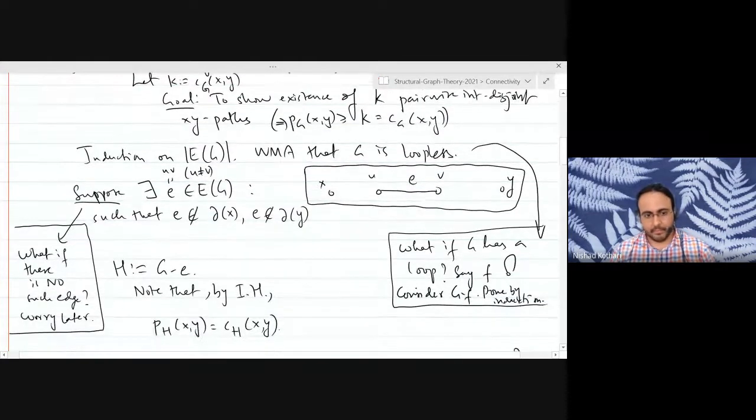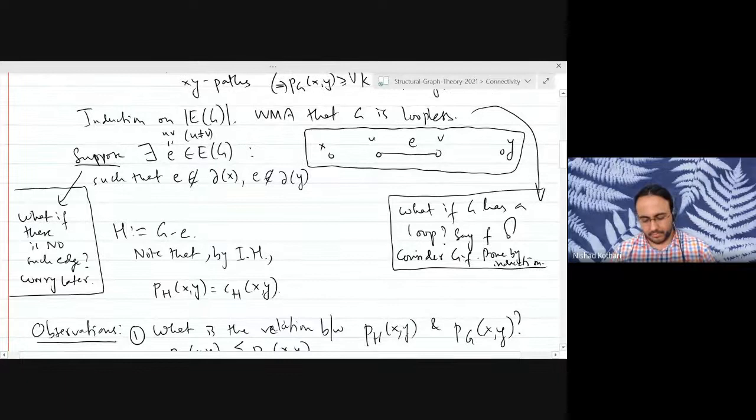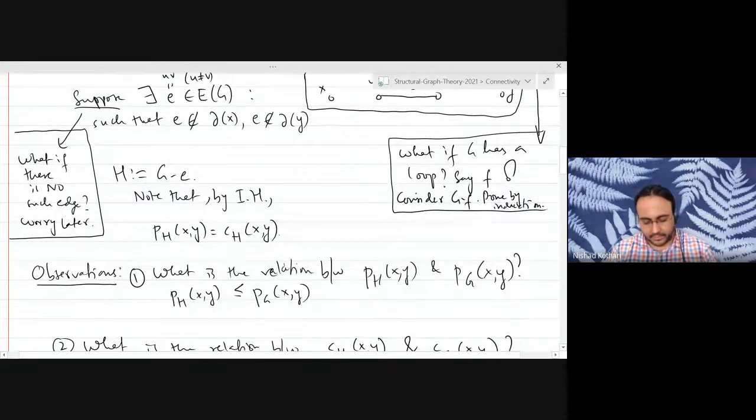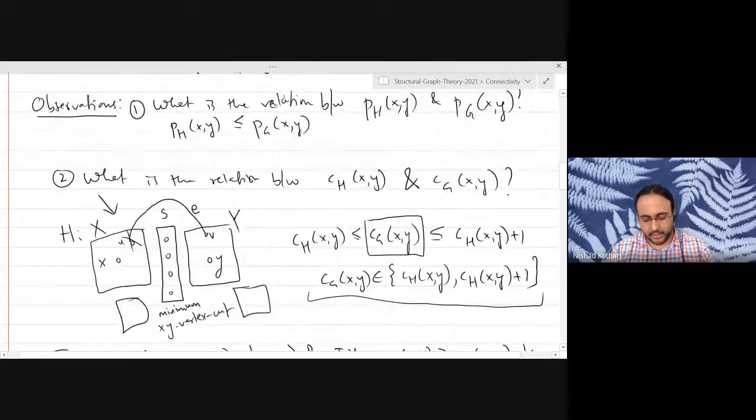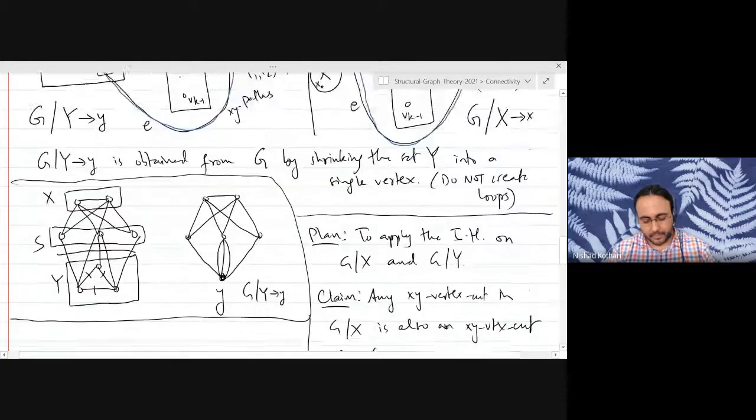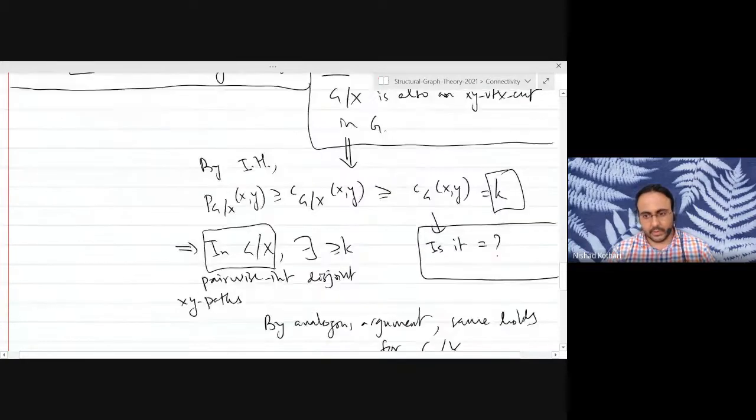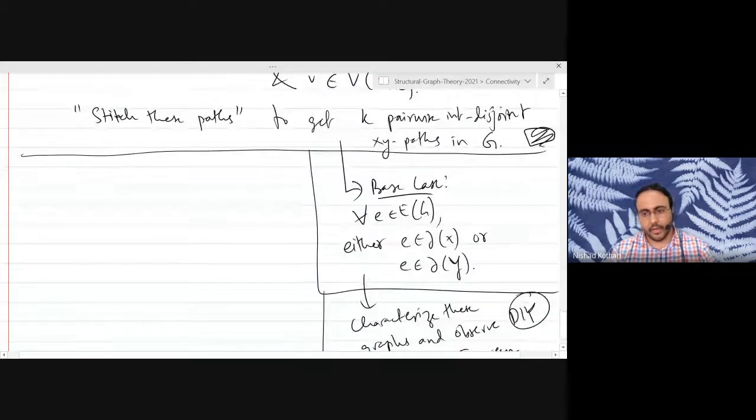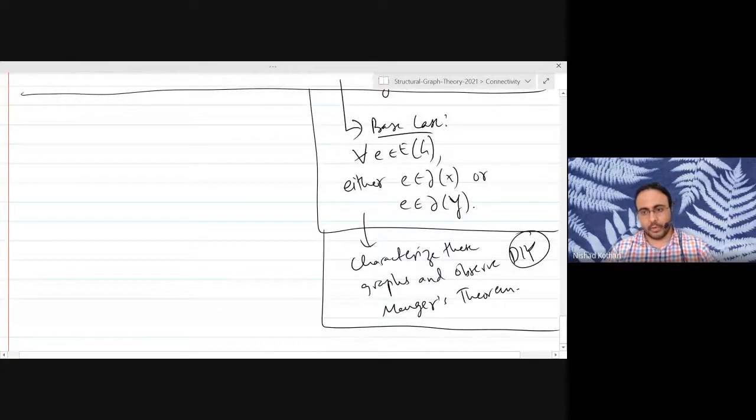And perhaps for all the results we'll see in this course, it's really a clever inductive proof. So if there is anything that wasn't clear, please ask right now. Otherwise, we will move on to some consequences and applications of Menger's theorem.